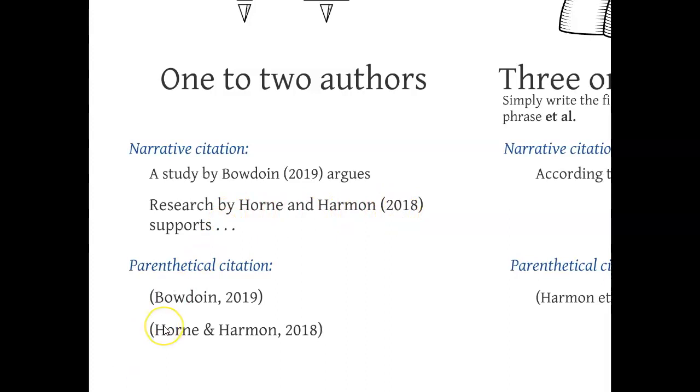The other major type of in-text citation that we see is a parenthetical citation. So this is kind of like a little abbreviated statement at the end of our either quote or our paraphrase. And so if we have one author, all we do is simply open with parentheses, write out the author's name, comma, and the date. And if we have 2 authors, we write out the names, and you'll notice that here we use an abbreviated and, so the little ampersand followed by the year.